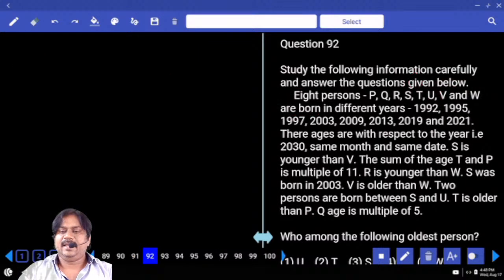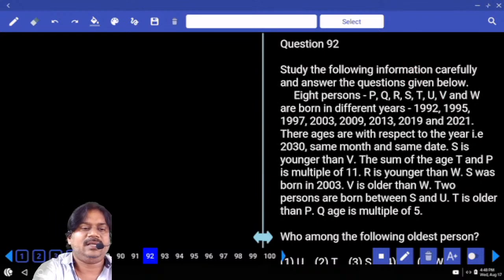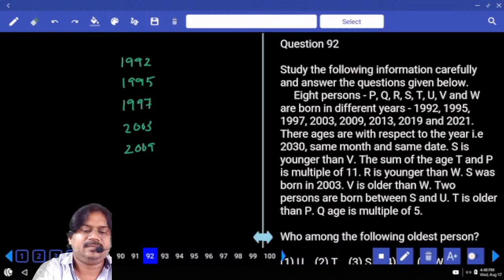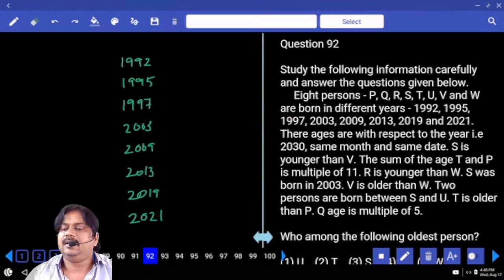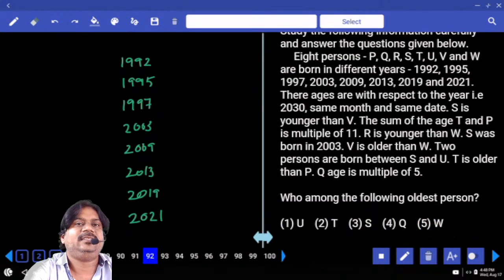Next, 8 persons P, Q, R, S, T, V and W are born in different years. So what are the years here? 1992, 1995, 1997, 2003, 2009, 2013, 2019, 2021, and their ages in the year 2030.